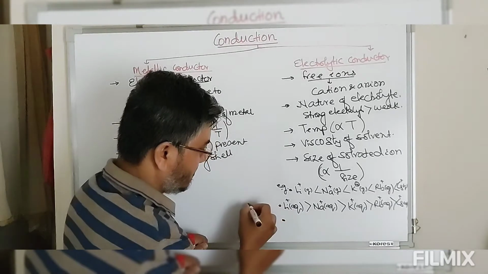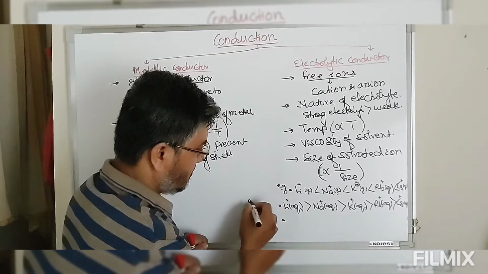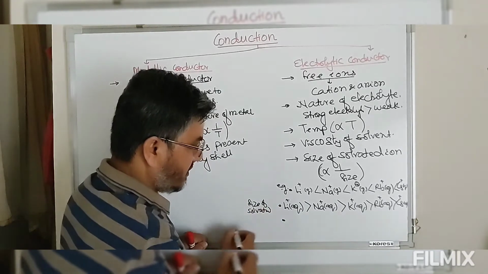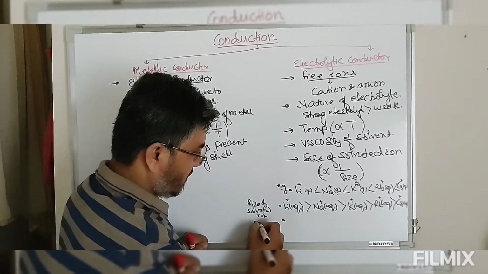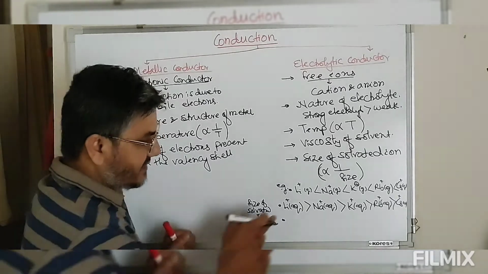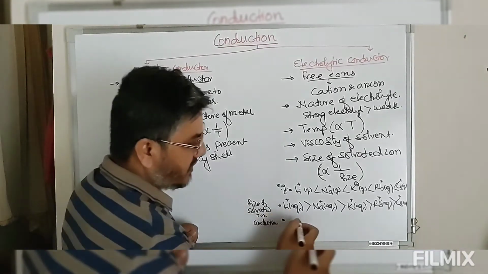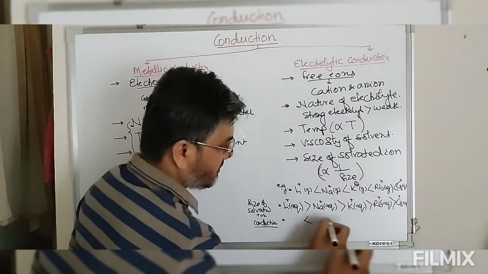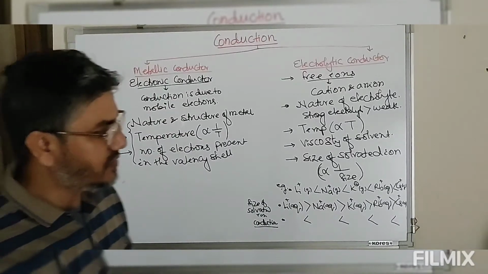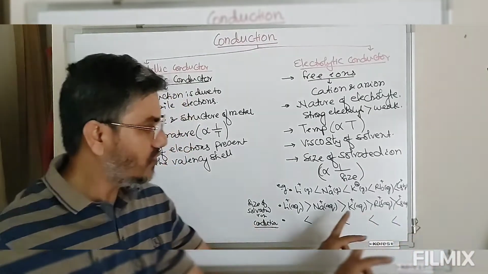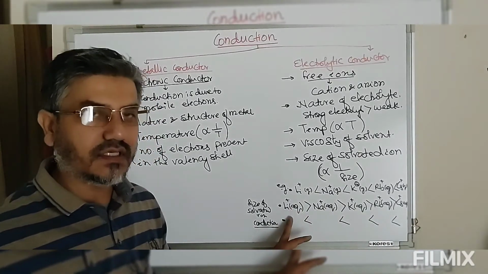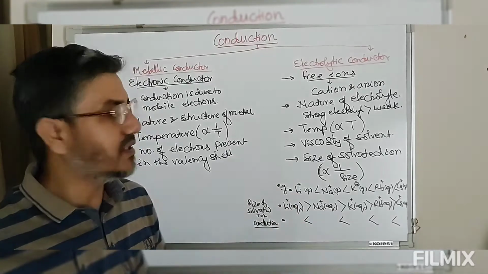So this is the size of the solvated ion. This is conduction. Now look at this. As the size decreases, the mobility of ions will increase, so the conduction will increase. So in aqueous solution, the conduction of cesium ion will be more than rubidium, which is more than potassium, which is more than sodium, and so lithium will have the least conduction capacity.